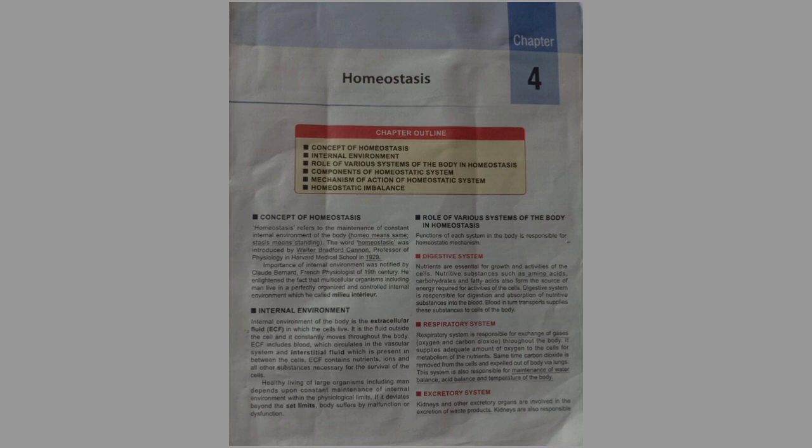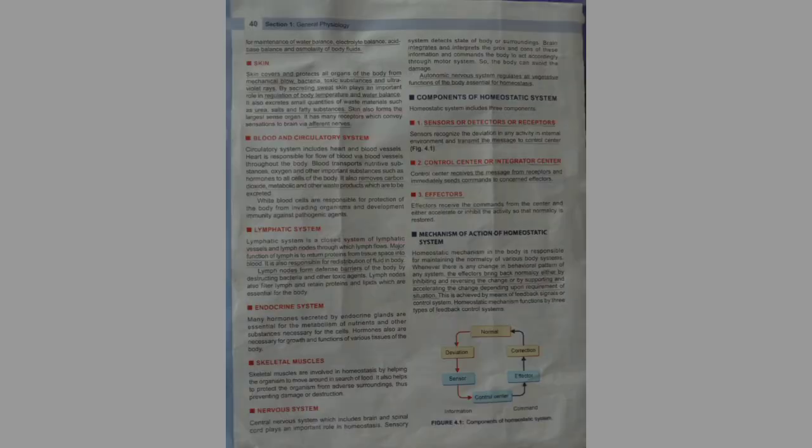The system is also responsible for maintenance of water balance, acid balance and temperature of the body. Excretory system. Kidney and other excretory organs are involved in the excretion of waste products. Kidneys are also responsible for maintenance of water balance, electrolyte balance, acid-base balance and osmolality of the body fluids.